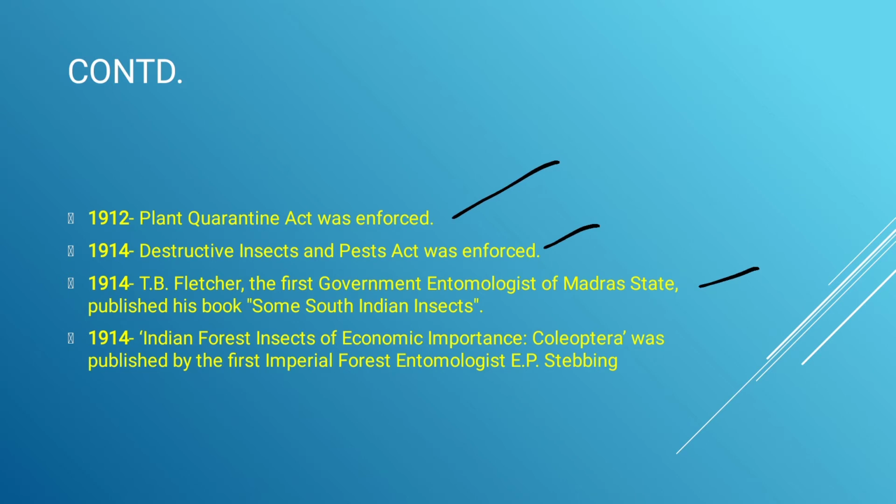After that, in 1914, T.B. Fletcher, the first government entomologist of Madras state, published his book Some South Indian Insects. After that, in 1914 itself, Indian Forest Insects of Economic Importance, Coleoptera, was published by the first Imperial Forest Entomologist, that is E.P. Stebbing.